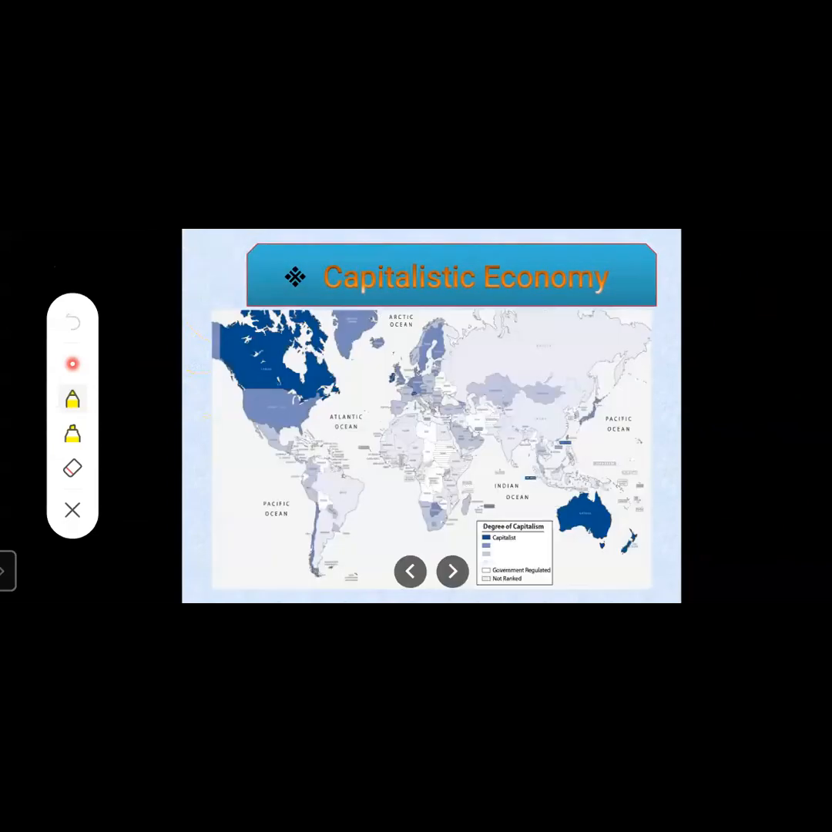Here you can see the map. They have given a world map here. The blue color on the map shows the capitalistic countries of the world: Germany, Japan and USA. The blue color which you can see on your screen shows the capitalistic countries of the world, those which use this type of economy.